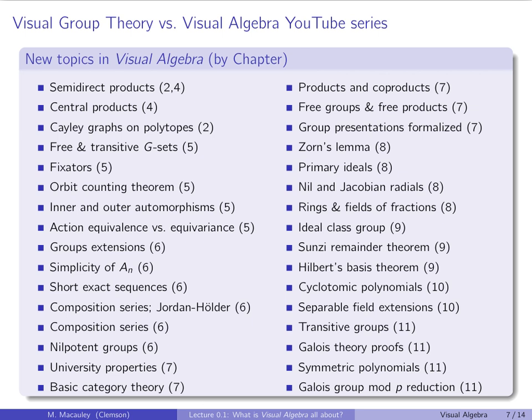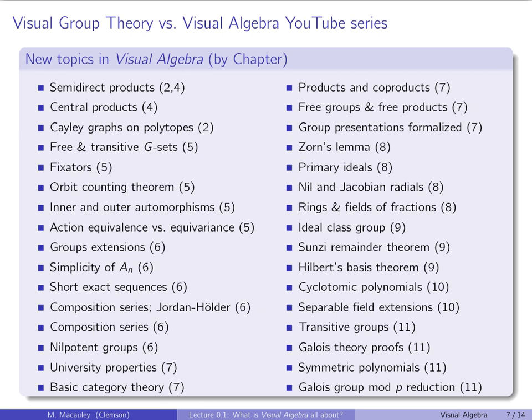Nilpotent groups, universal properties, basic category theory, products and coproducts, free groups, free products, formalizing group presentations, Zorn's lemma, primary ideals, nil and Jacobson radicals, rings and fields of fractions, the ideal class group in algebraic number theory, the Chinese or Sun-Tzu remainder theorem, Hilbert's basis theorem, cyclotomic polynomials, separable field extensions, transitive groups, Galois theory proofs.